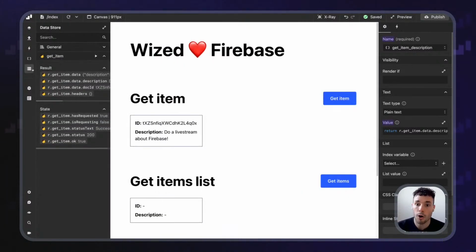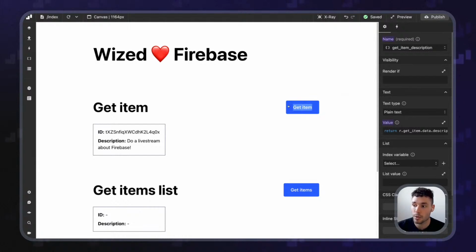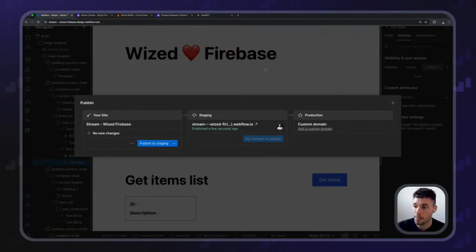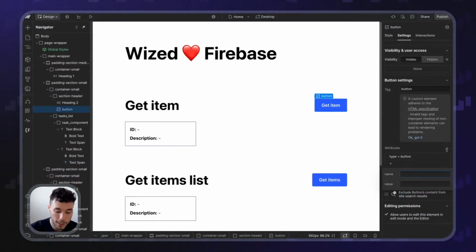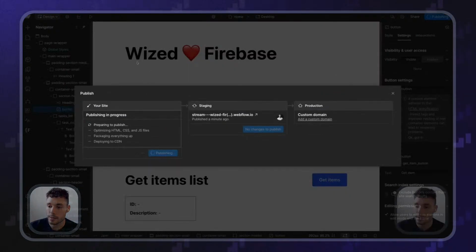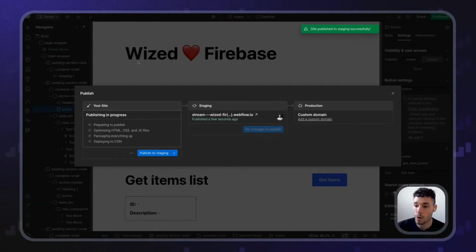If I wanted to not have to click every single time for the request to play in here, all I would have to do is set this button up. So when I click on it, it performs the request. So let's do this super quick, and then I'm going to jump into the next method. Let's get this get item, and let's do attribute with get item button like this. So let's publish this.